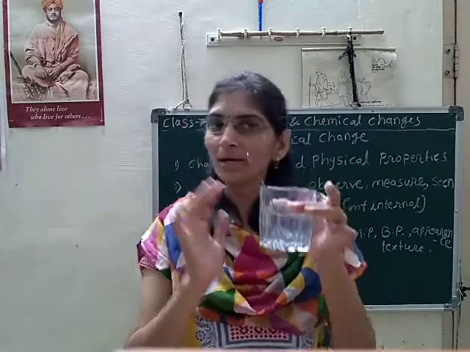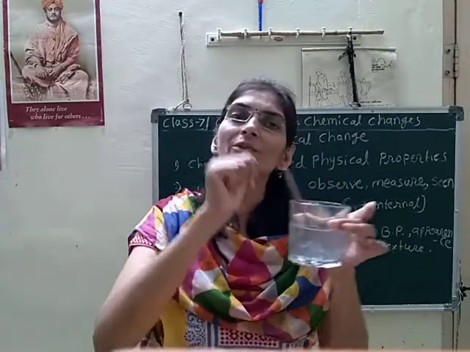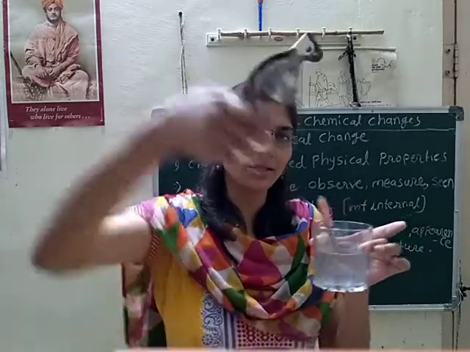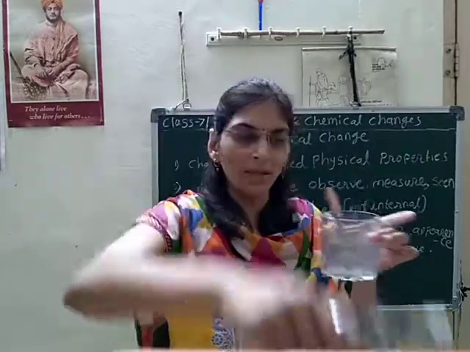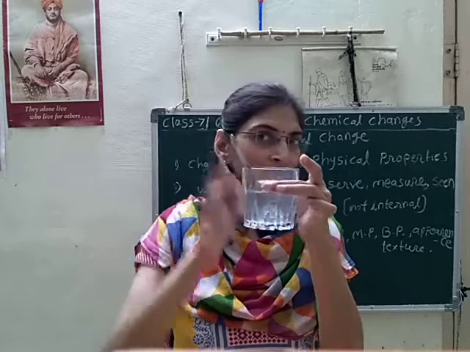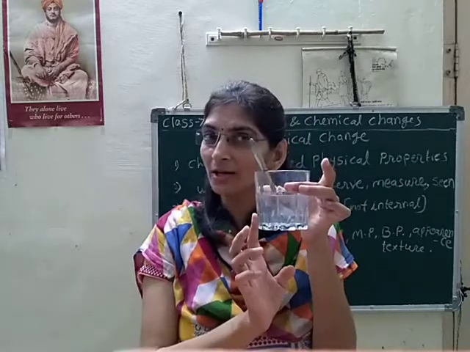When the complete solution was formed, I squeezed lemon juice in that. And then what is formed? Lemonade is formed now. Very tasty lemonade is formed here.